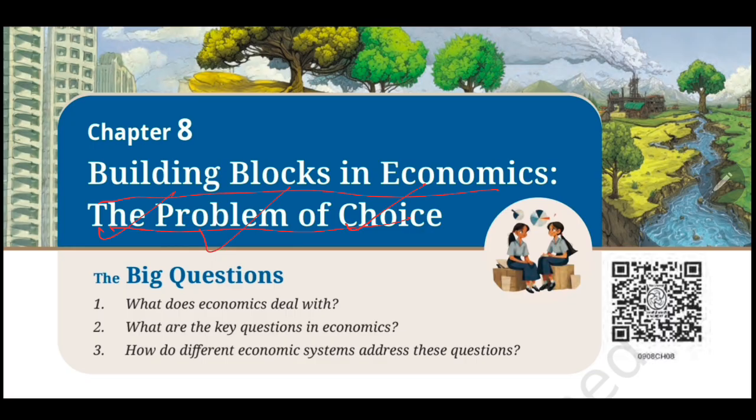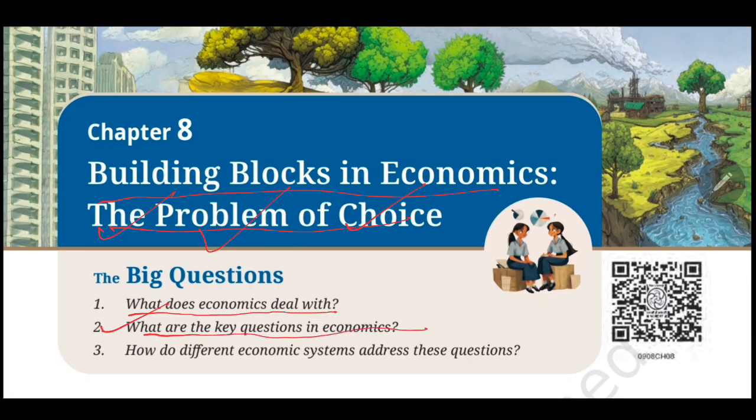Now, let's answer the three big questions that the NCERT places at the very beginning of the chapter. The first question is, what does economics actually deal with? The answer is, it deals with how individuals and societies make choices about using limited resources to satisfy their needs and wants. Then the next question is, what are the key questions in economics?